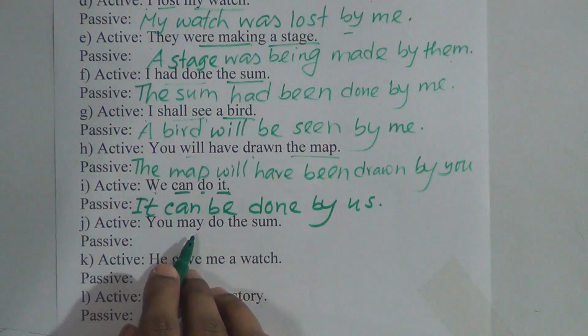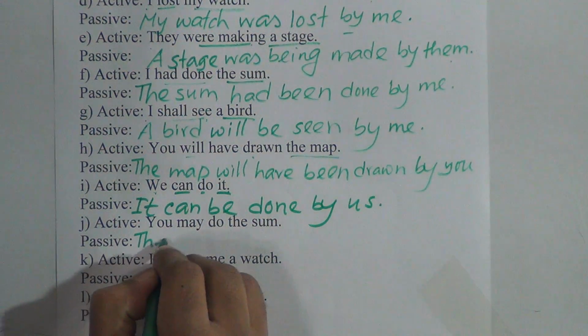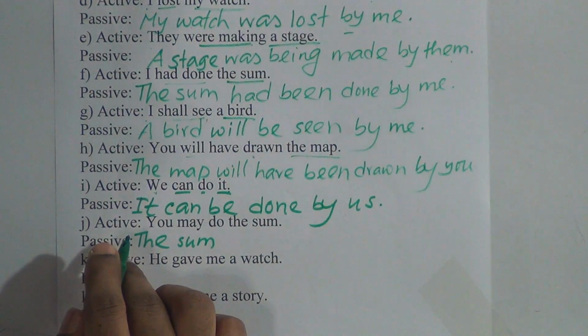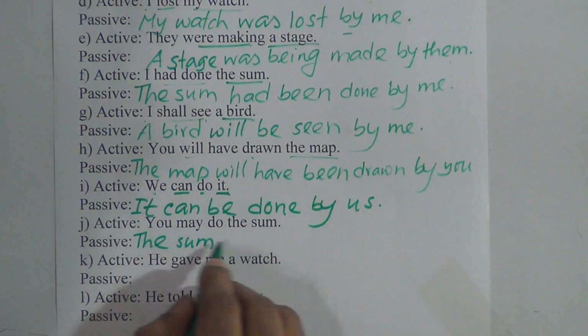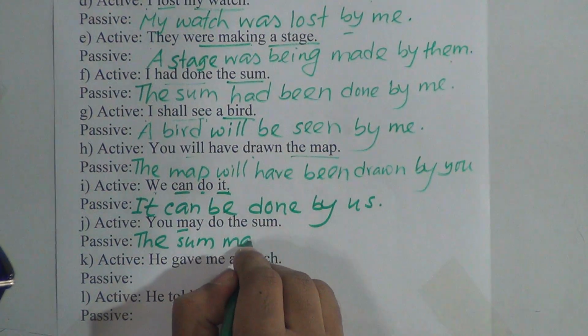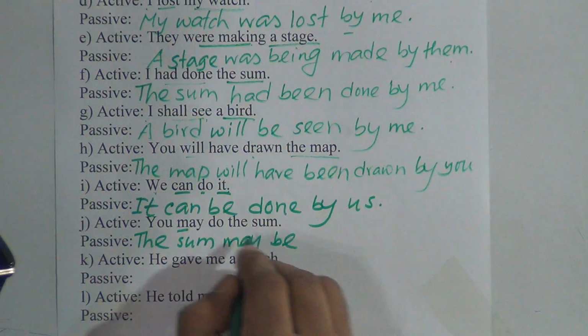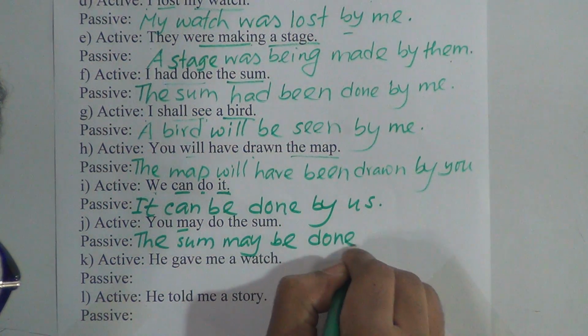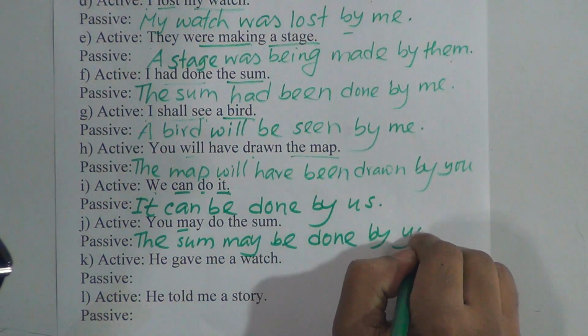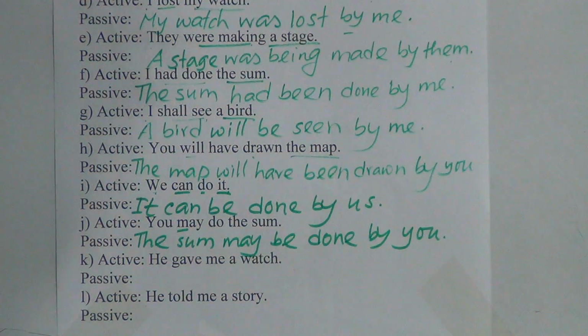Number J, "You may do the sum." Here the sum is the object; this will be the subject in passive voice, and here you find again "may," an auxiliary verb. So we will put "may be," past participle of main verb do, did, done, preposition by, "you" will be "you" in the objective form.